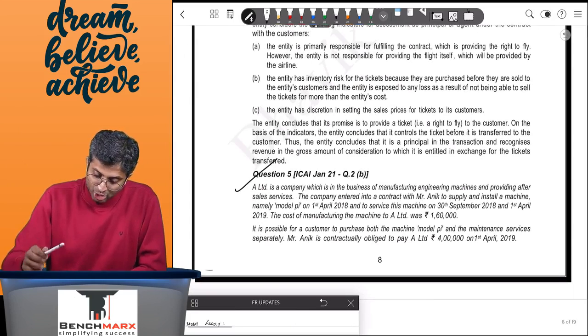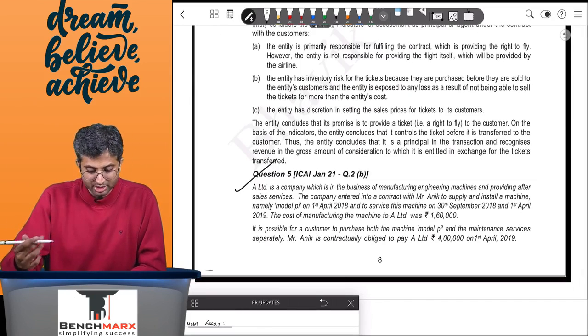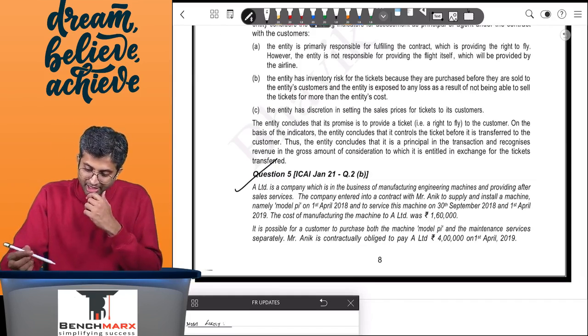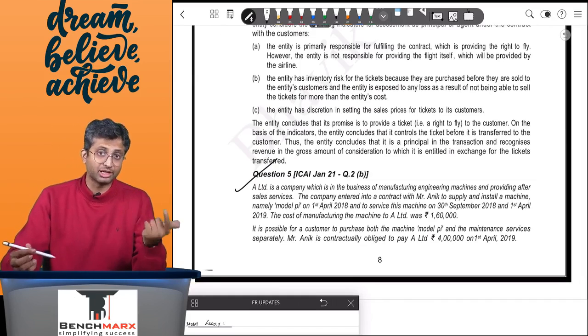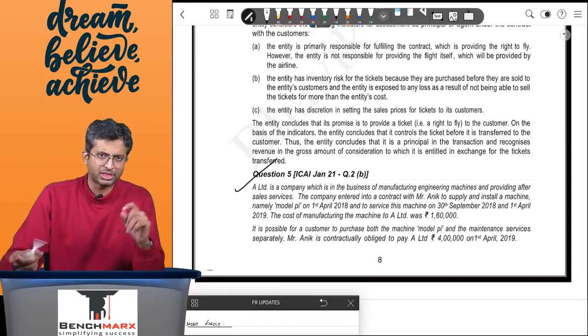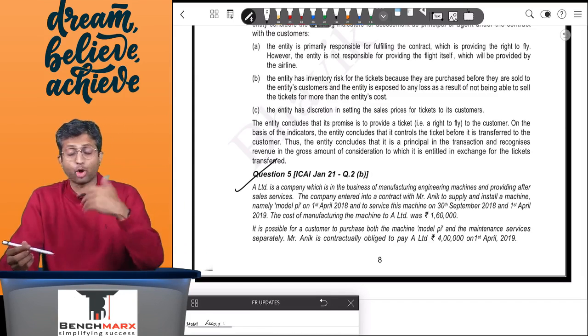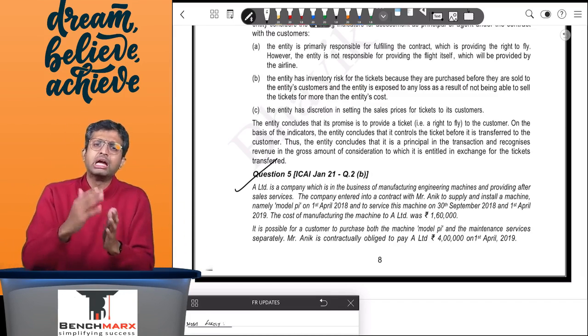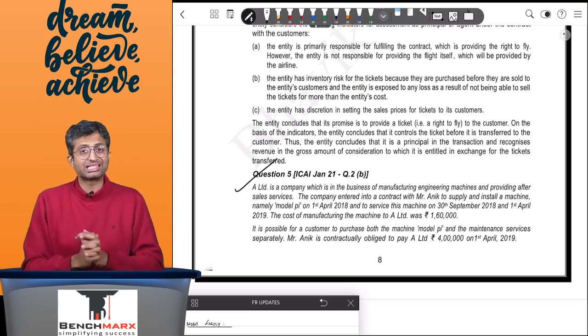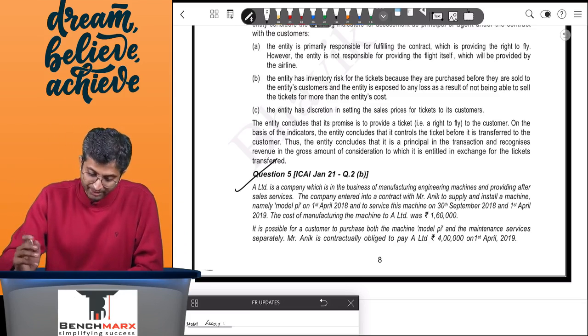Then comes the Jan 21 exam question for revenue. Again, this is a fairly interesting question. There was another attempt because of the attempt skipped and an option given by the institute in November 20. In Jan 21 there was another attempt. So this is a question. I would rate this as important as well.